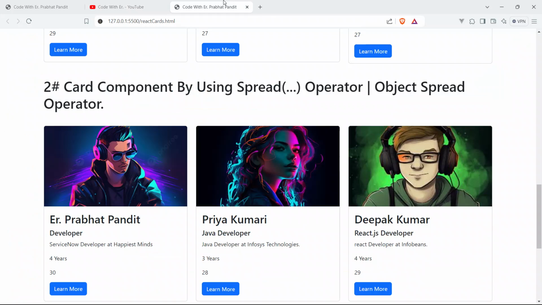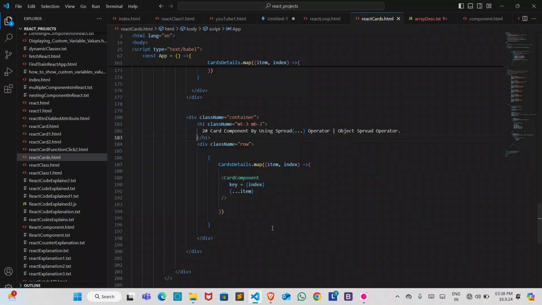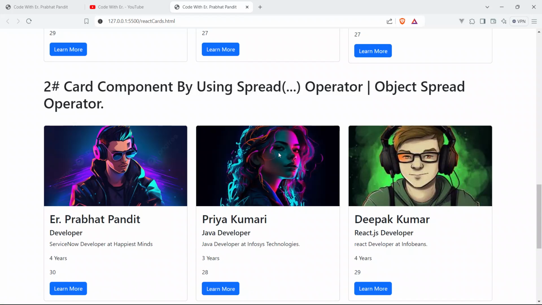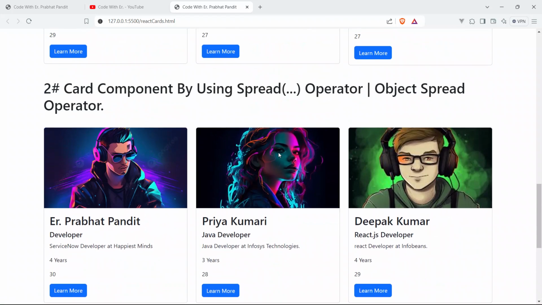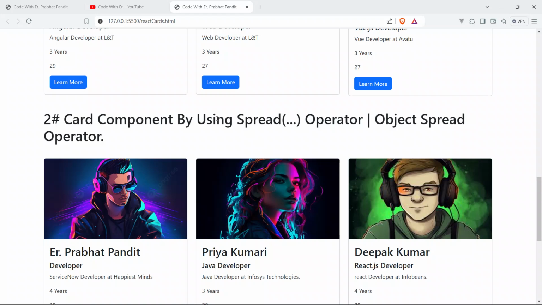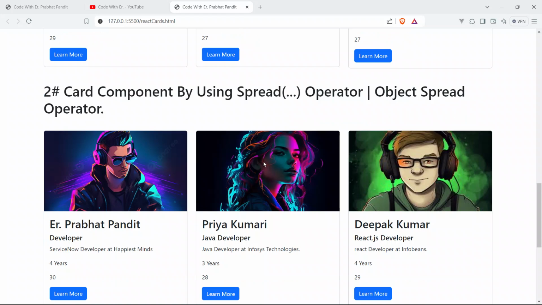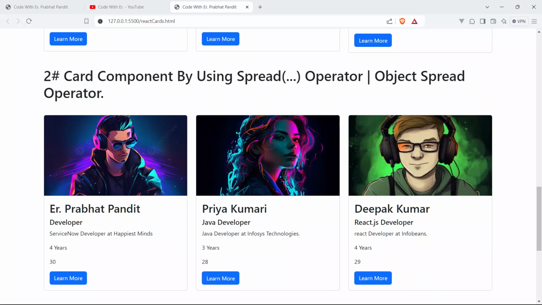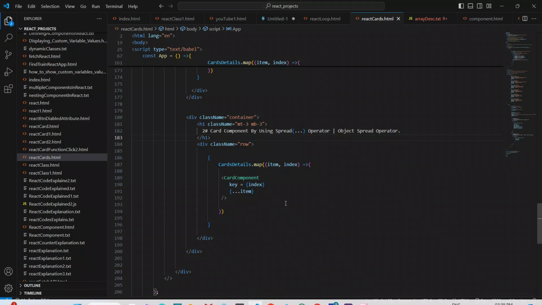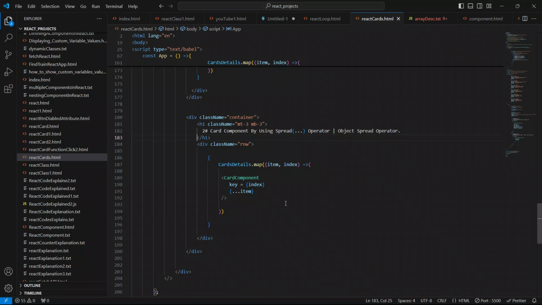So now come here. Sorry. So guys, as you can see here, we have learned our second method also, the card component by using the spread operator or object spread operator. So this is it. We have learned our second method.